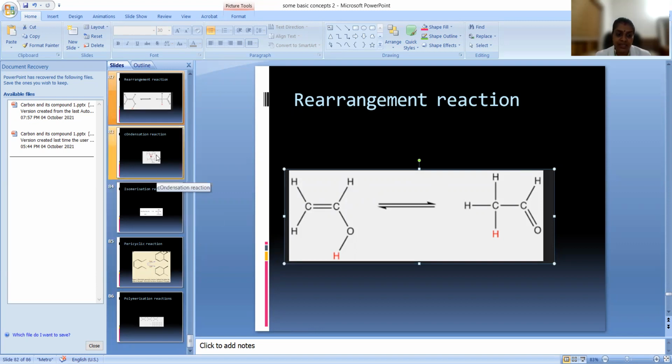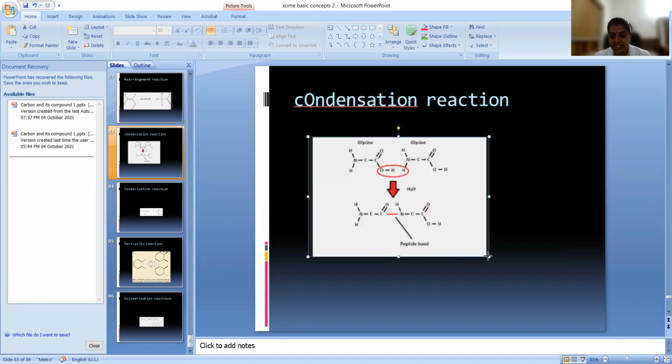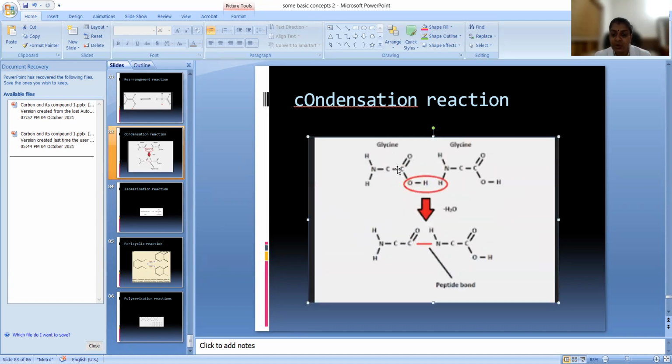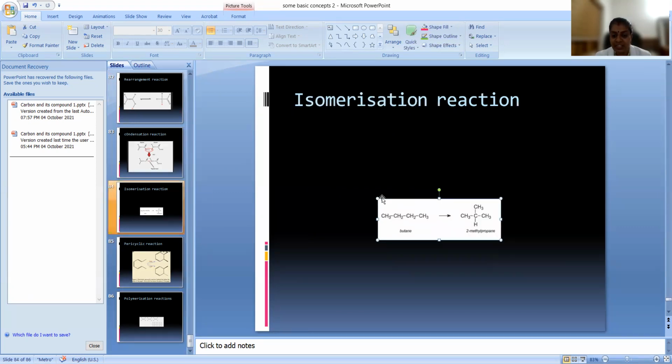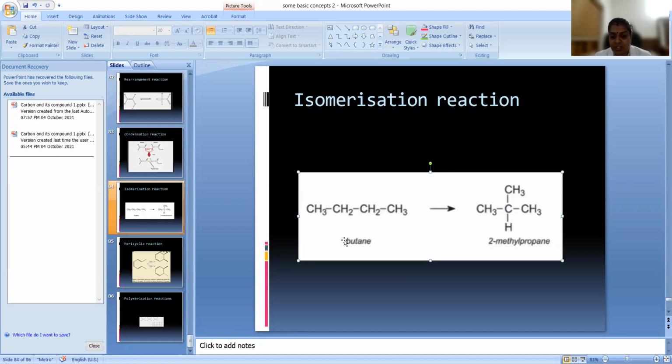Okay, and the next reaction is called condensation. Condensation means, especially, if water is eliminated, that reaction is called a condensation. If water only is eliminated. In this particular reaction, you can see that water, H and OH from this side, is eliminated, forming a bond between these two atoms. That type of reaction is called condensation reaction. And next is isomerization. In an isomerization reaction, an isomer of the compound will be formed. Butane and 2-methylpropane are both isomers. So after the reaction, we'll get an isomer of the original reactant.